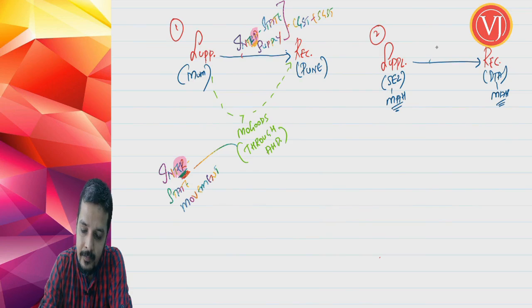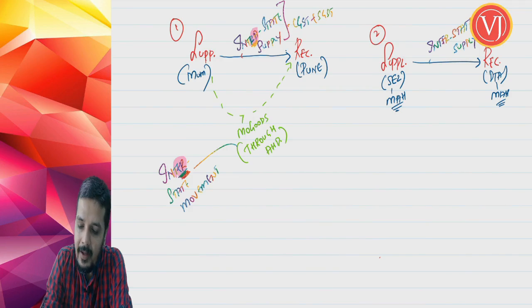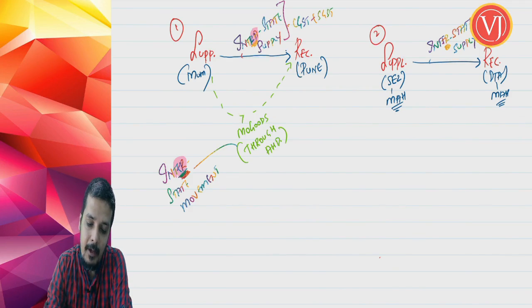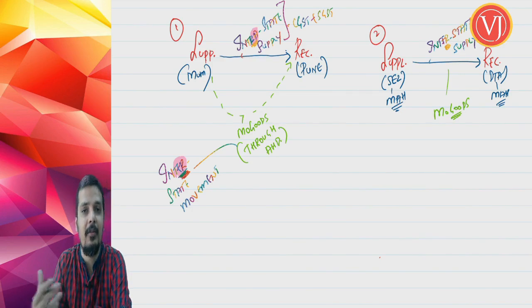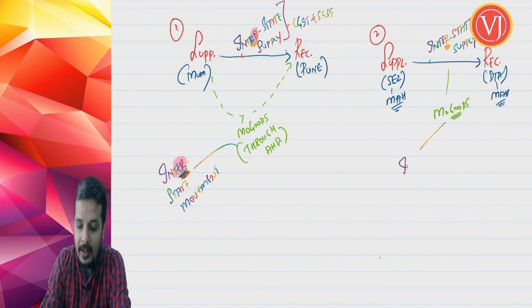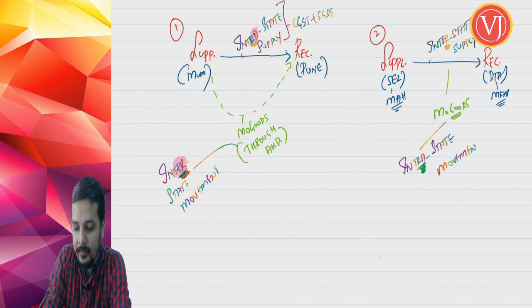Yes, true. The supply is interstate supply and the tax will be IGST. But when you talk about the movement of goods, which is within the state of Maharashtra, you will understand that the movement is intrastate movement.